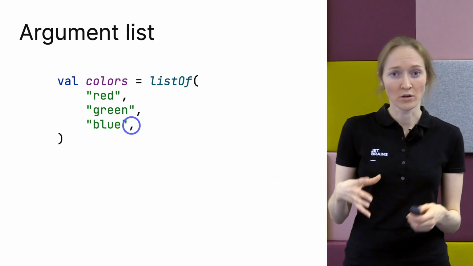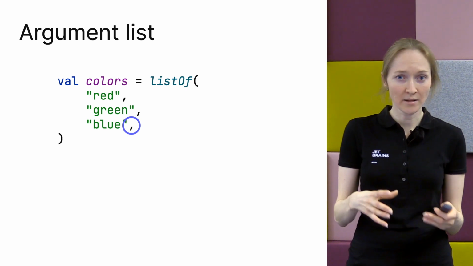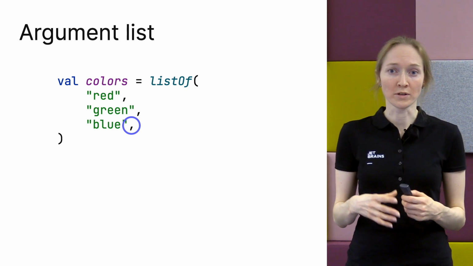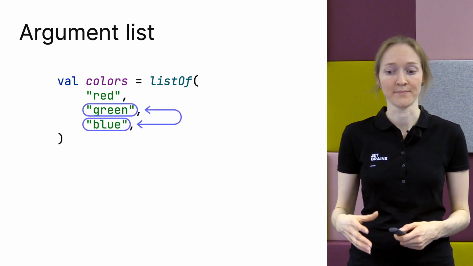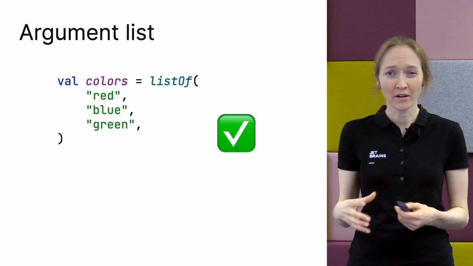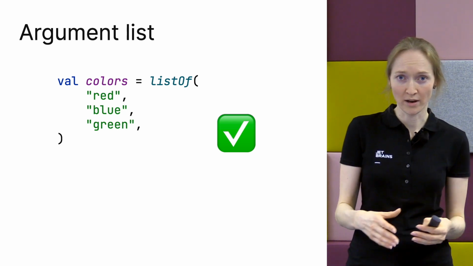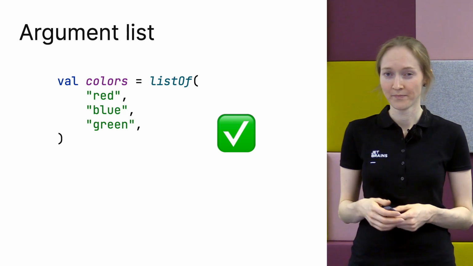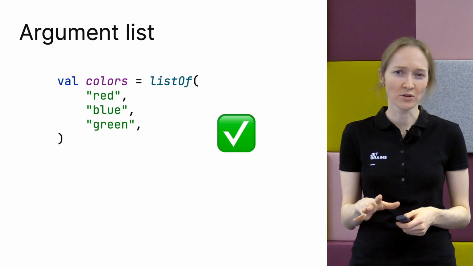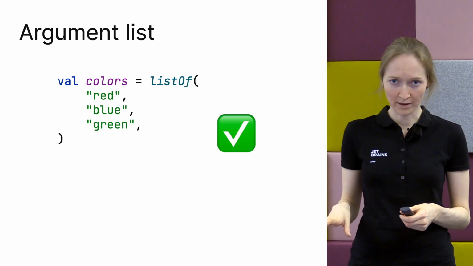Trailing comma solves this. You can now put a comma after the last element in the list. Then swapping works fine and the code compiles. When you type the argument, you don't need to decide straight away whether it's the last one or whether you'll need more. If you don't like how it looks, you don't have to use it, it's optional. We don't force you to start using trailing commas everywhere.